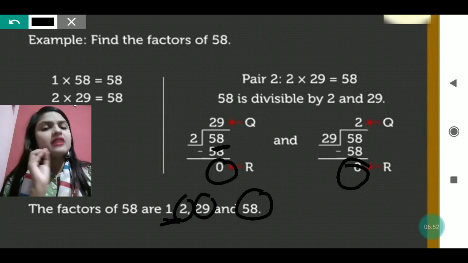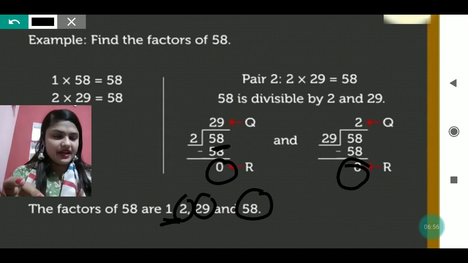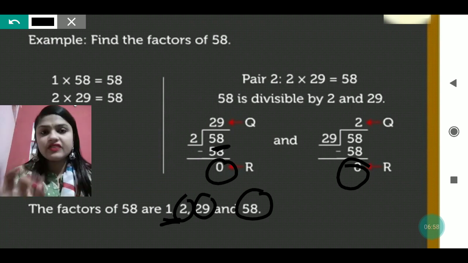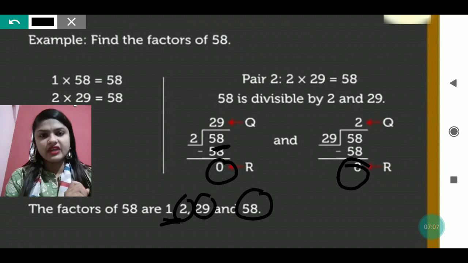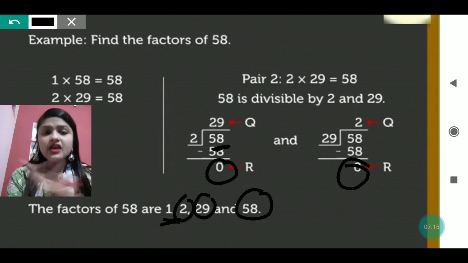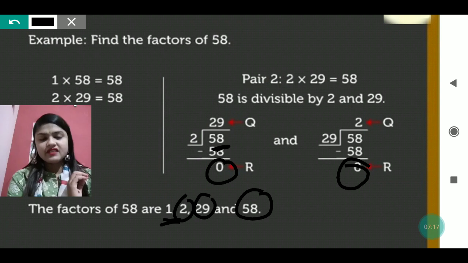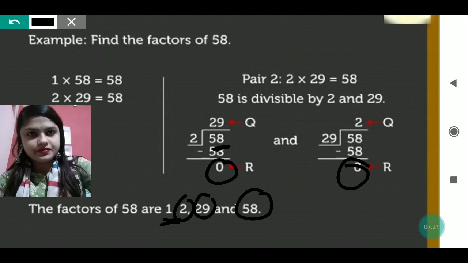If any remainder you are getting, even 1 as a remainder, it is not a factor, my dear. It is not at all a factor. We can consider any number as a factor when the given number is completely divisible by it. Like 58 is completely divisible by 1, by 2, and by 29. Completely divisible means no remainder will be there.